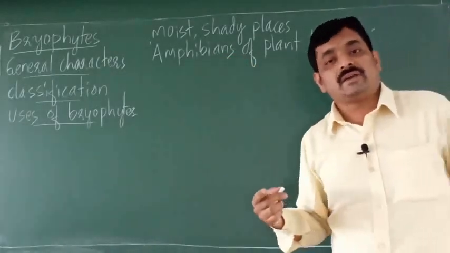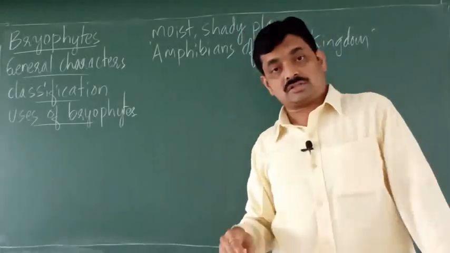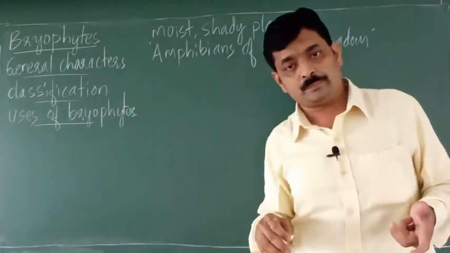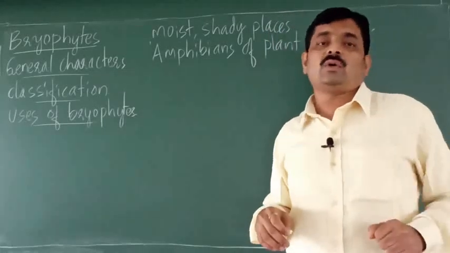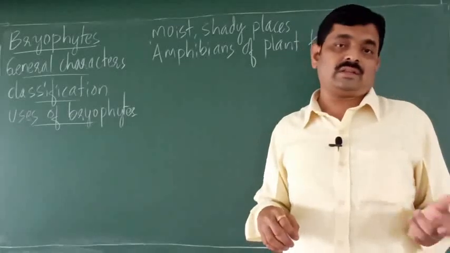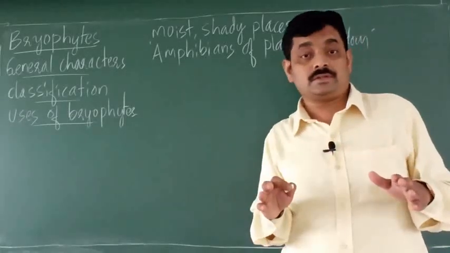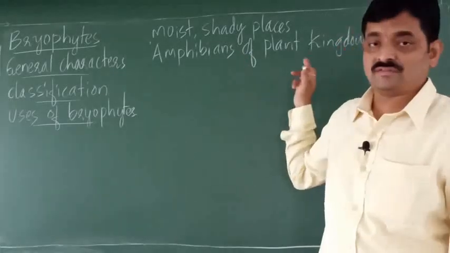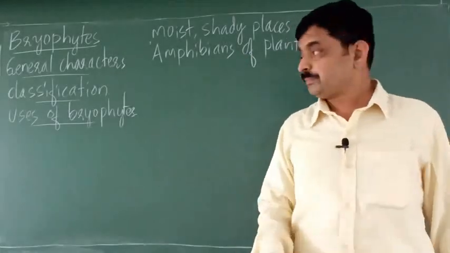Now why are they called amphibians of plant kingdom? Because, see here, bryophytes grow on the moist soil, but they require water. They require water for sexual reproduction, that is for transport of gametes. So because of this reason, they are called amphibians of plant kingdom.